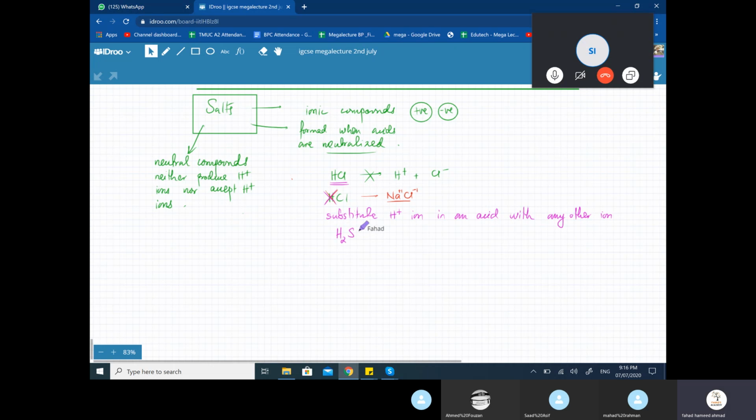For example, if you have H2SO4, right now it's your choice. Any other ion substitute, you can get a salt. Get rid of the H. If you get rid of the H, you're left with SO4. And if you look at the list of ions, SO4 has a charge of 2 minus. Replace the H with any other ion. Let's say I replace it with sodium ion. So the formula is going to be Na2SO4. And that is going to be my salt, which is going to be called sodium sulfate.